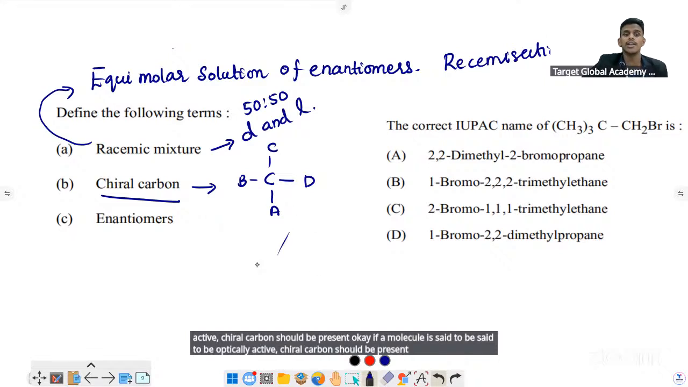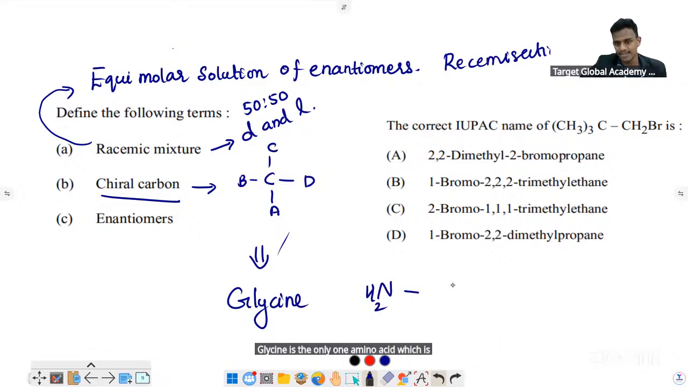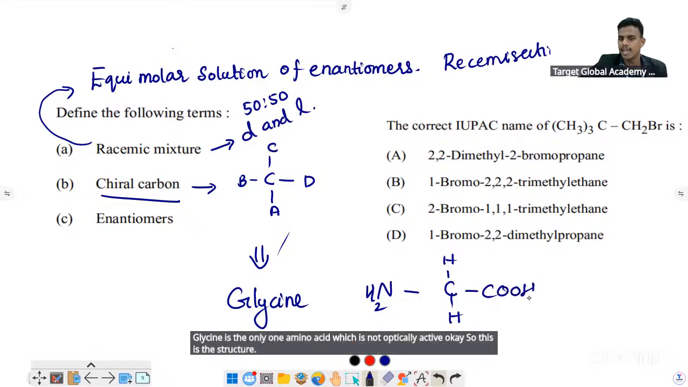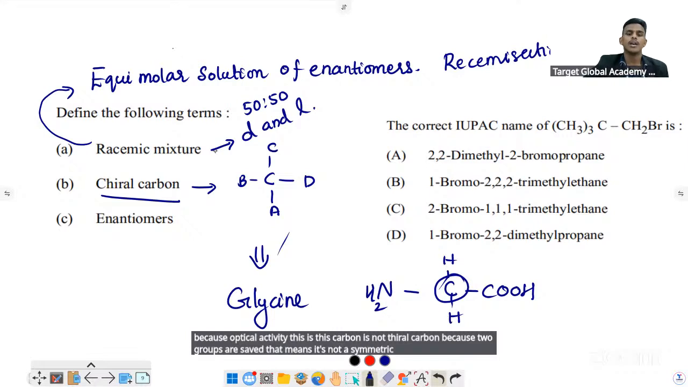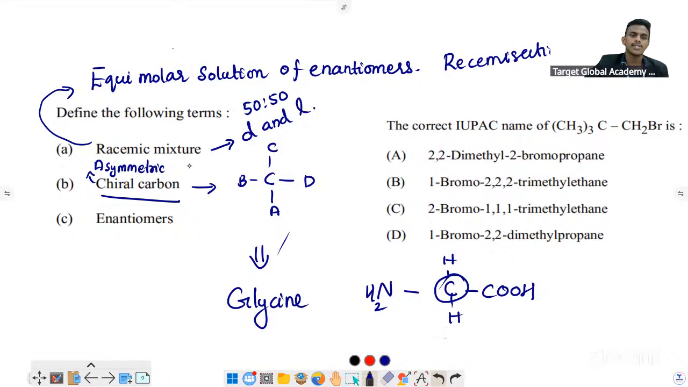And on this occasion, I'm explaining one more thing: glycine. Glycine is the only amino acid which is not optically active. So this is the structure. It's actually a biomolecule, but I'm saying this here because of optical activity. This carbon is not a chiral carbon because two groups are the same. That means it's a symmetric carbon. So chiral carbon is also known as asymmetric carbon. Asymmetric carbon or chiral carbon, both are the same.